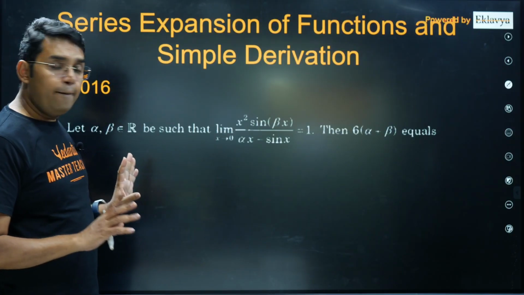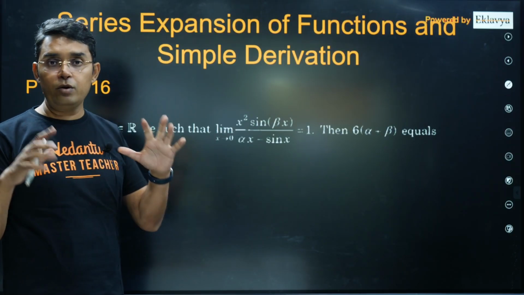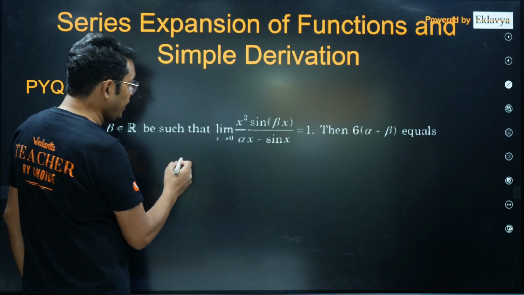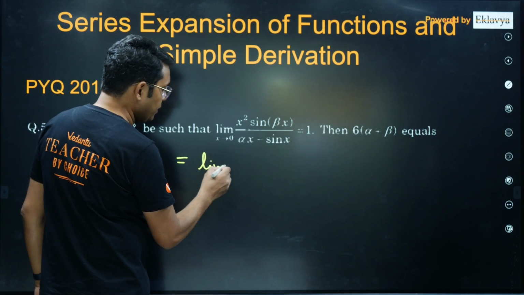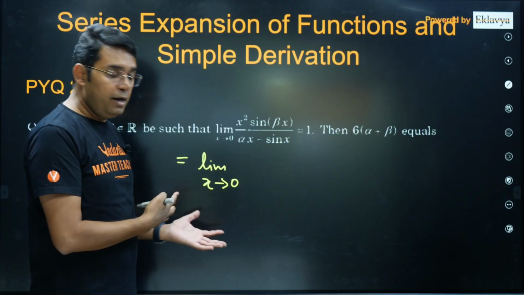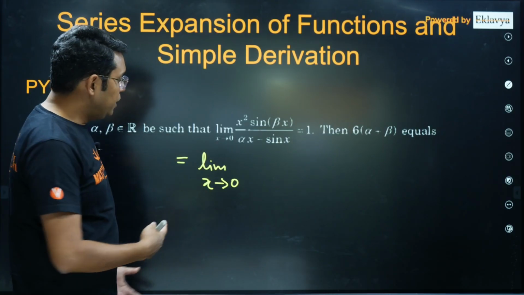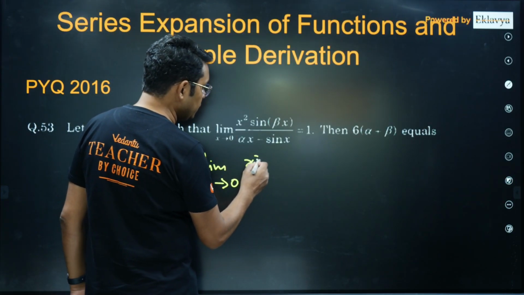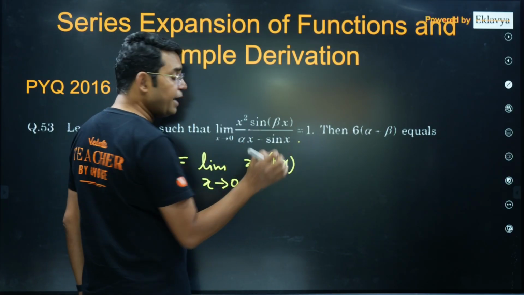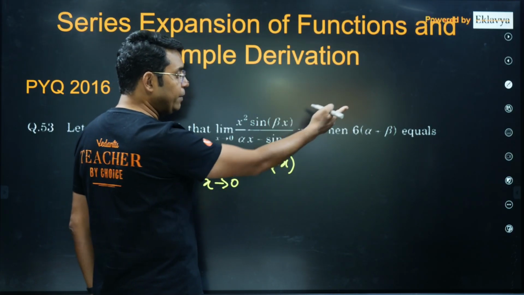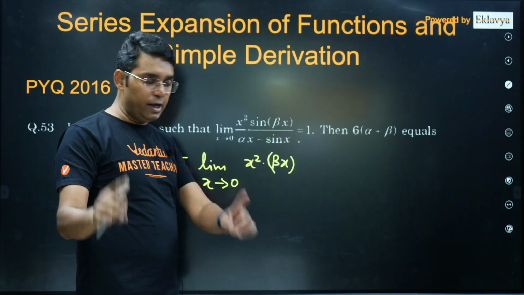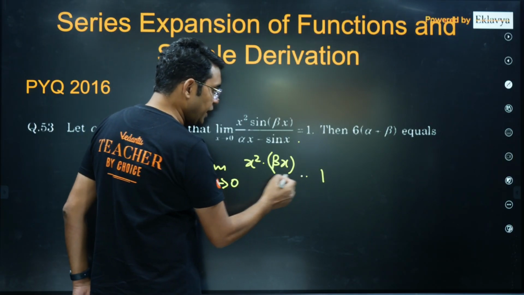Even though I am talking about expansion, please listen carefully: the numerator should not be handled by very complicated methods like expansion or the LH rule. Nothing is required. You just need to write it as x square into beta x, because if you divide by beta x in the denominator and multiply by beta x in the numerator, sine beta x upon beta x gives you 1, and you can write that as 1 in between also.